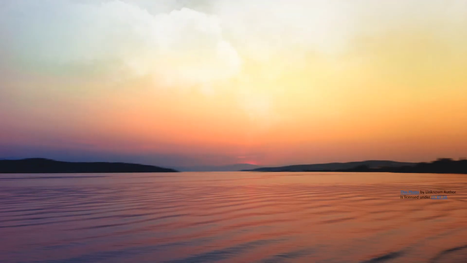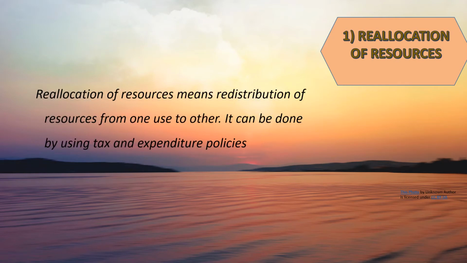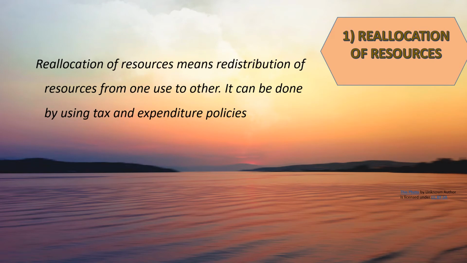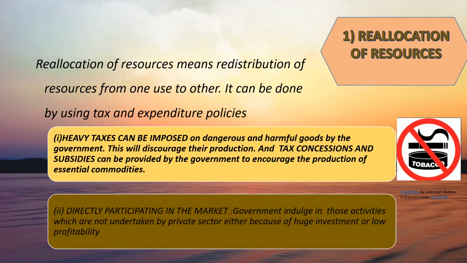The very first objective of the government budget is reallocation of resources. It means using the resources in an efficient manner, and the government uses its tools, taxation and expenditure, for doing the same. The government can impose heavy taxes on dangerous and harmful goods to discourage their production, for example, cigarette, tobacco, liquor, etc. On the other hand, the government can give tax concessions and subsidies for the goods which are good for the economy to encourage the production, for example, jute bags, essential commodities.